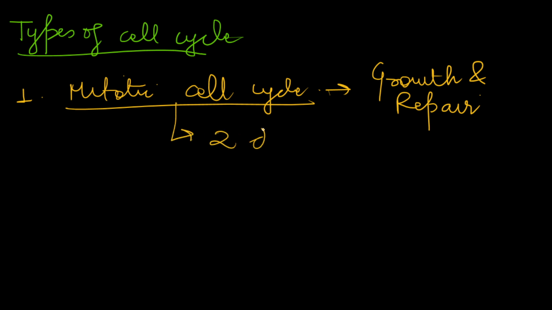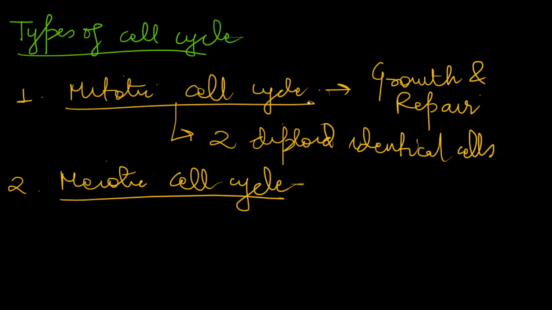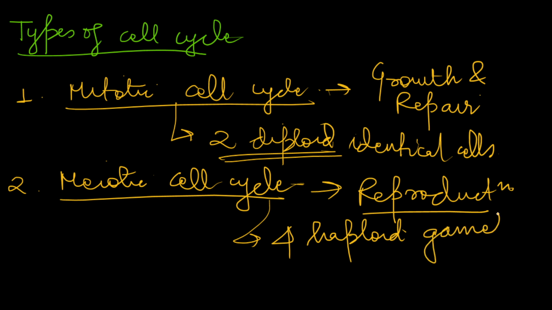Here the end product is two diploid identical cells. Next, after mitotic cell cycle, we have meiotic cell cycle. Here meiosis happens. The main purpose of meiosis is reproduction, so this cell cycle is for the production of reproductive gametes. Here 4 haploid gametes are produced. In mitotic you have 2 diploid cells, here 4 haploid cells.